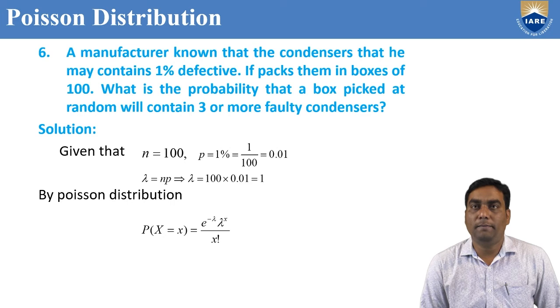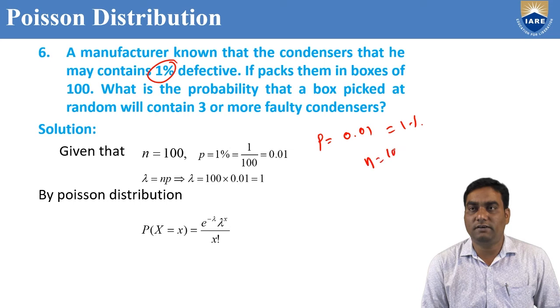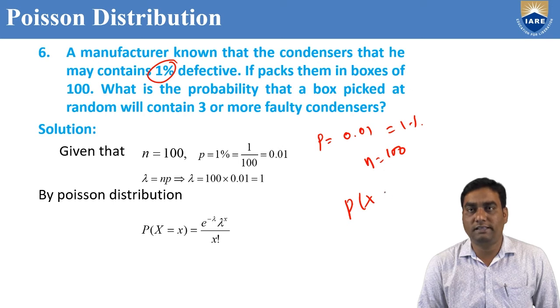Now, next problem: a manufacturer knows that the condensers he makes contain 1% defective. Directly p is given, 0.01, which is nothing but 1%. If he packs them in boxes of 100, the size is given, n equal to 100. What is the probability that a box picked at random will contain 3 or more faulty condensers? Faulty means defective, you can assume as the success. P of x greater than or equal to 3 you should find by using the Poisson distribution.